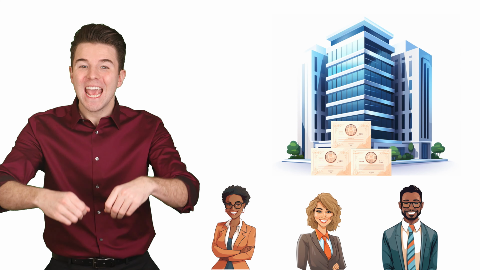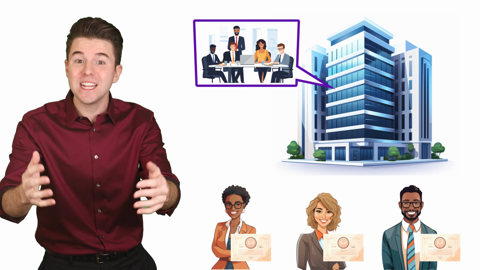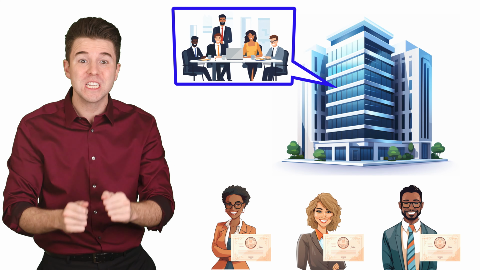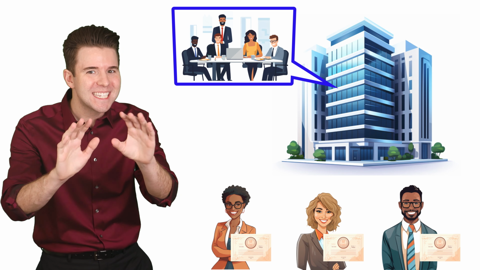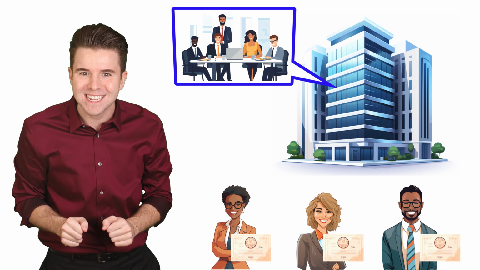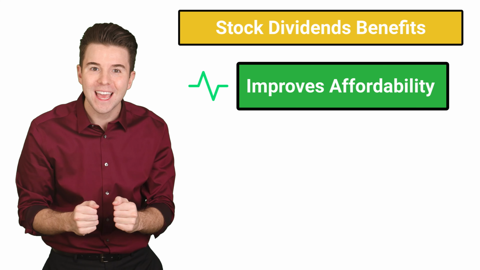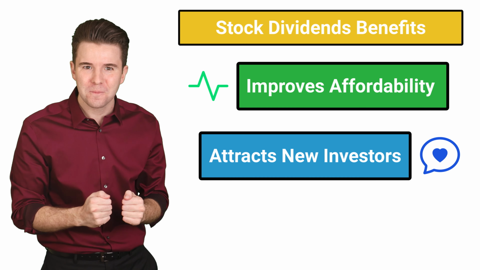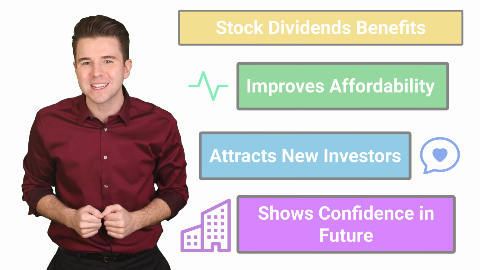A stock dividend is a distribution of additional shares of stock to the corporation's own shareholders. Like a cash dividend, stock dividends are declared by the corporation's board of directors. However, unlike cash dividends, stock dividends do not reduce assets or total equity. Stock dividends can be used to make the company's stock price more affordable and attract new investors, and is also used to show confidence in the corporation's future prospects.